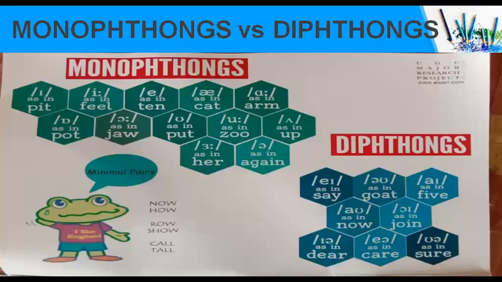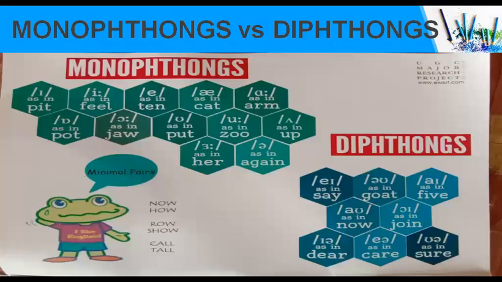In the falling diphthong, the first element, or the first vowel, is more prominent than the latter one. And in the rising diphthong, the second element is more prominent than the first one. English diphthongs are mostly the falling ones. So diphthongs are vowel sounds that begin as one sound and then change into another.